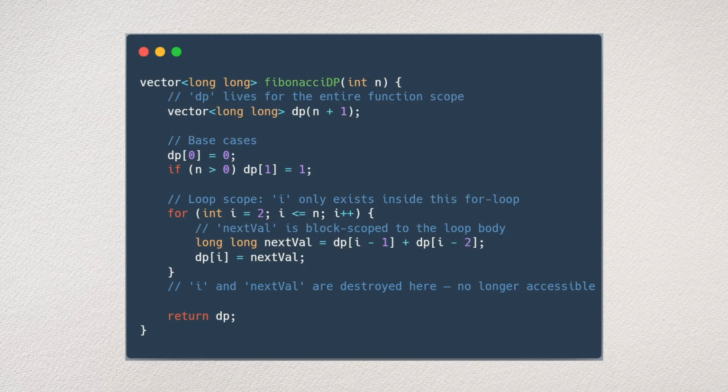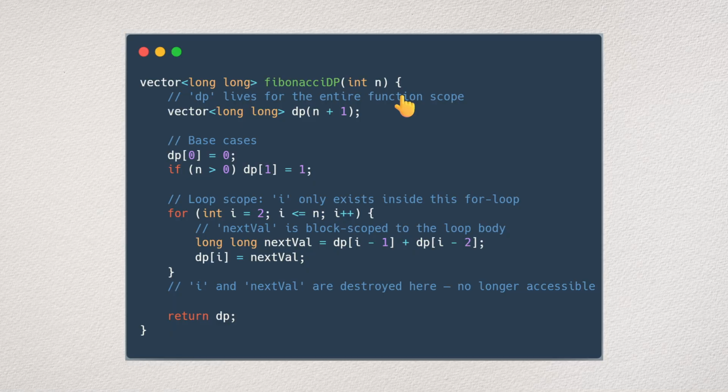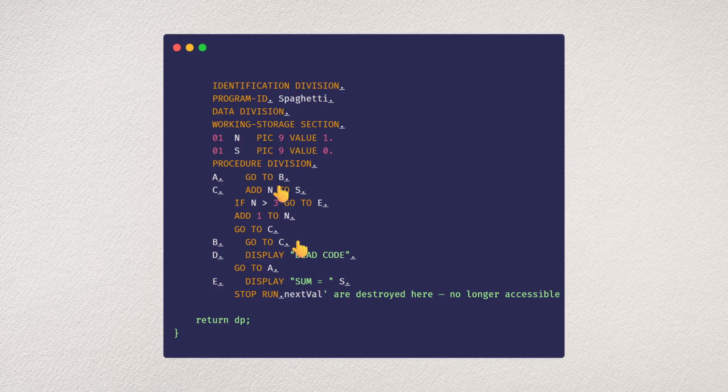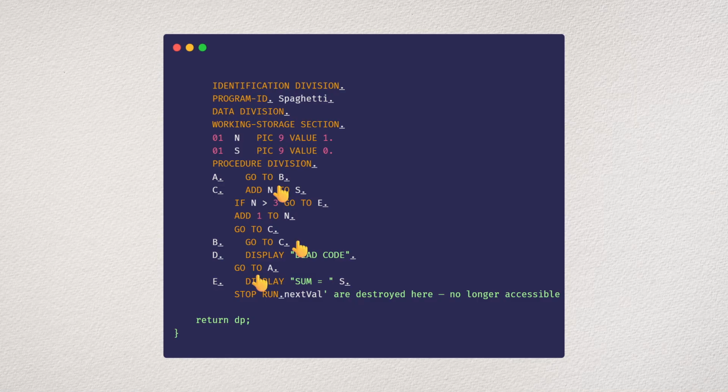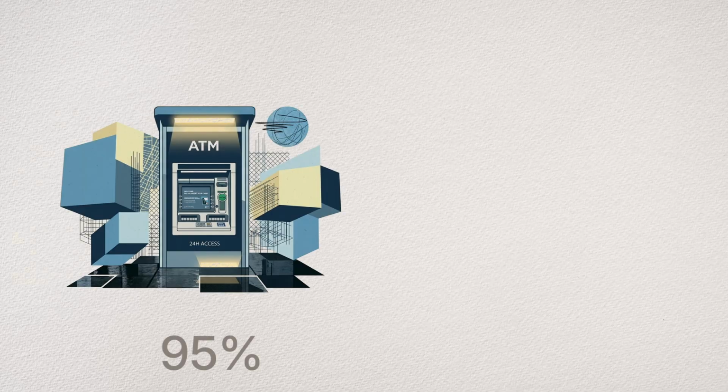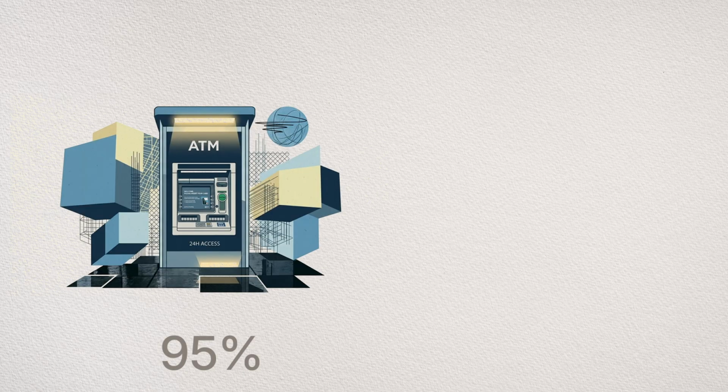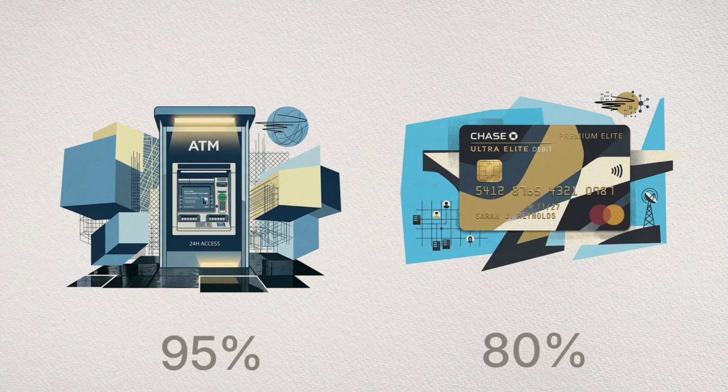And because early COBOL lacked structured programming tools like proper scopes and while loops, developers leaned heavily on go-to statements, creating tangled, unmaintainable messes, what programmers lovingly call spaghetti code. And yet, here's the terrifying reality. 95% of all ATM swipes and 80% of in-person credit card transactions still run on COBOL.